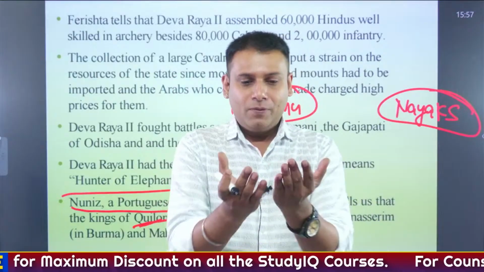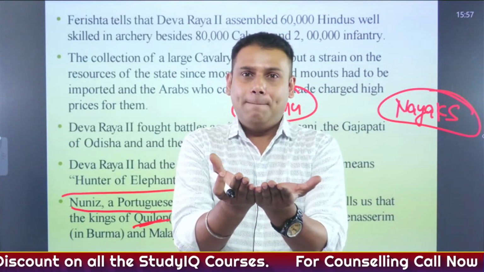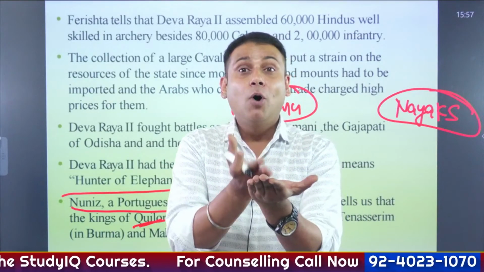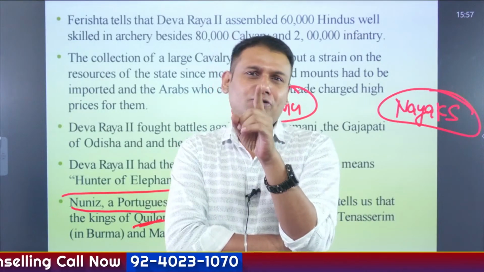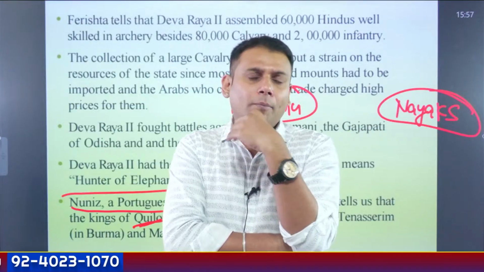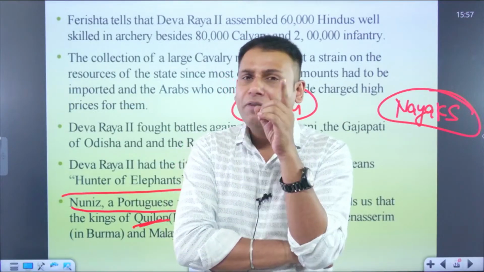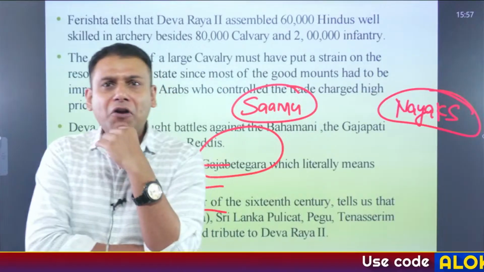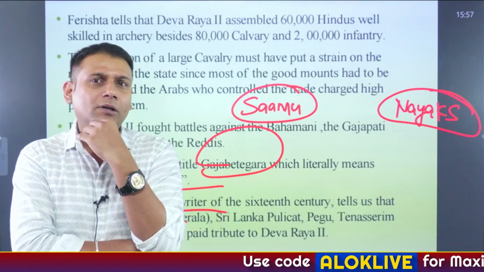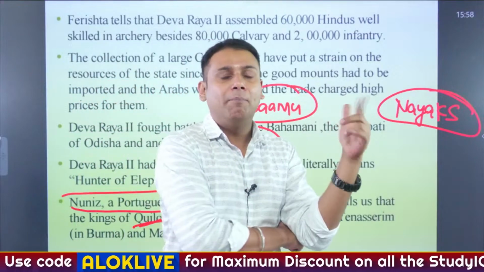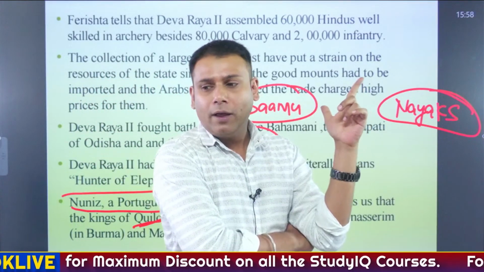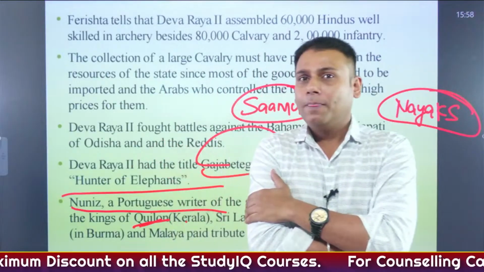Nephew came in with a golden plate, he came with a pan. And hidden was a poisoned dagger. And Deva Raya II smelled something suspicious, because he could not see any one of his Nayaks. He could not see any one of his military commanders. So he understood there might be a certain plot going on behind his back. At that time, what happened?